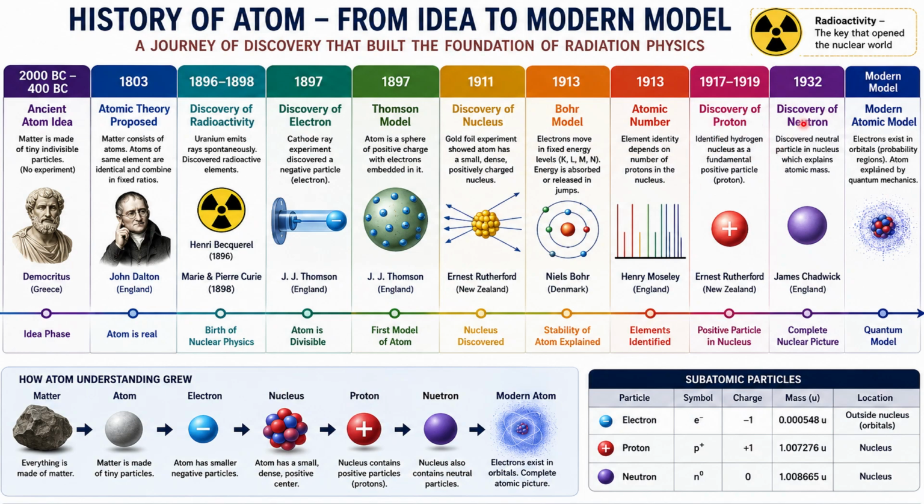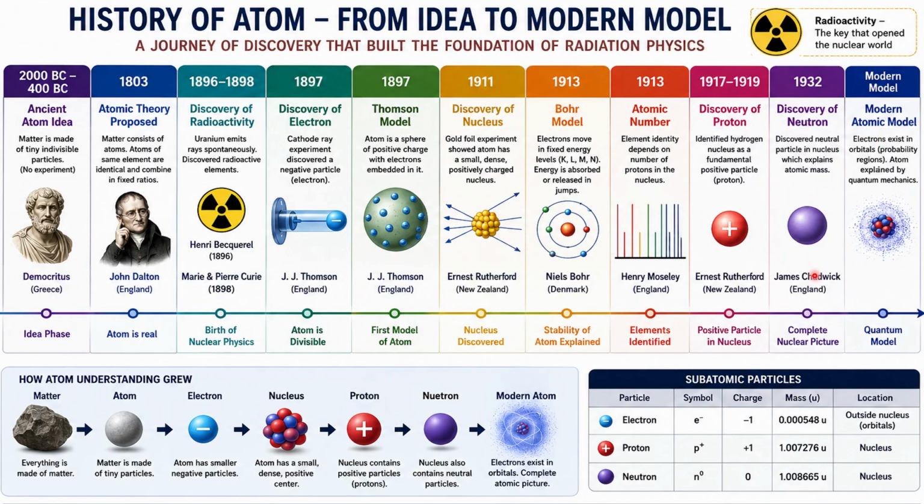But there was a problem with the mass of the nucleus, which is not equal to the mass of the protons. So James Chadwick discovered in 1932 another particle inside the nucleus, the neutron, which has no charge. So the complete nucleus came into the picture.